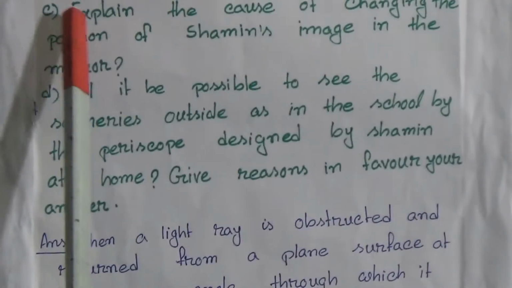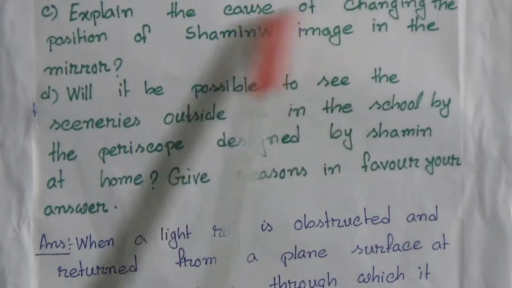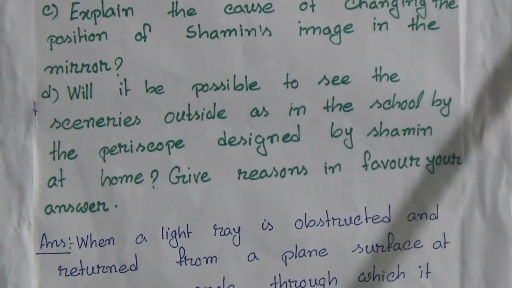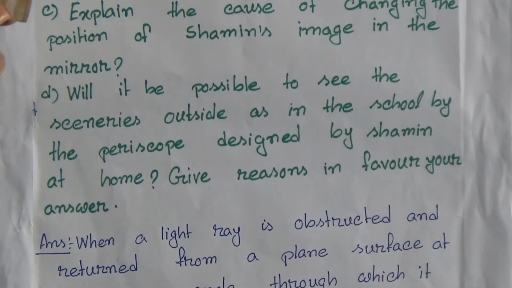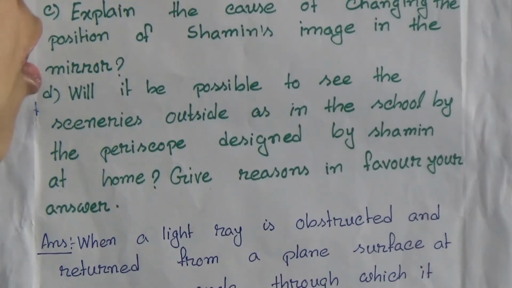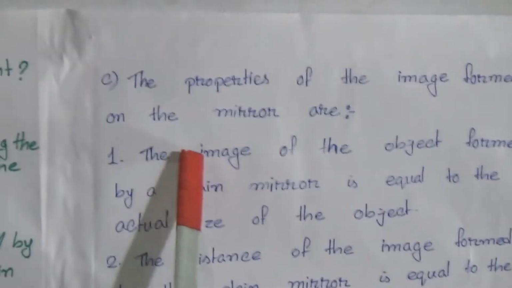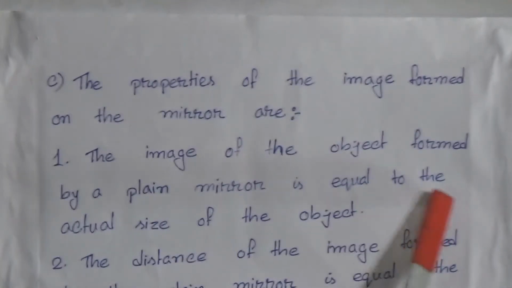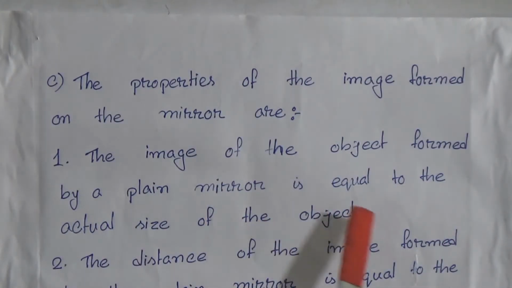Now, question C, explain the cause of the changing position of Shamin's image in the mirror. Answer: the properties of the image formed on the mirror are: number 1, the image of the object formed by a plane mirror is equal to the actual size of the object.